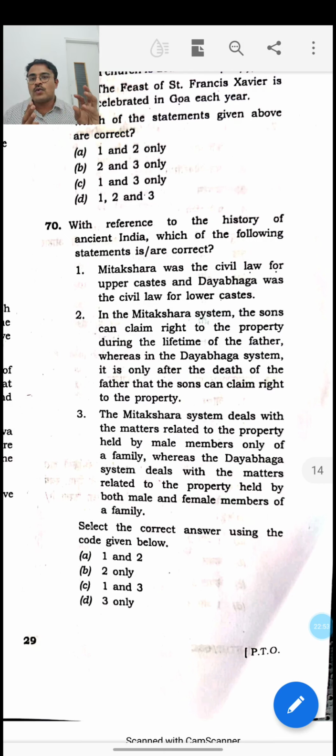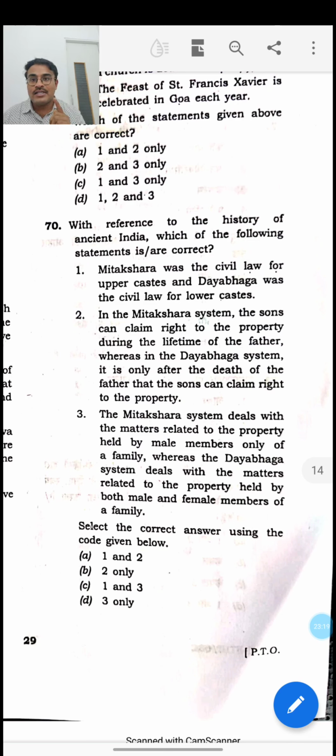Whereas the other school is known as the Dayabhaga school. Dayabhaga gives individual property rights to the father. Let's suppose a father or the head of the family holds complete control over the ancestral property. His son does not have any property rights till the death of the father. So this is known as the Dayabhaga school. In India right now we don't follow the Dayabhaga school, we follow the coparcenary rights system, which is based on the Mitakshara system.